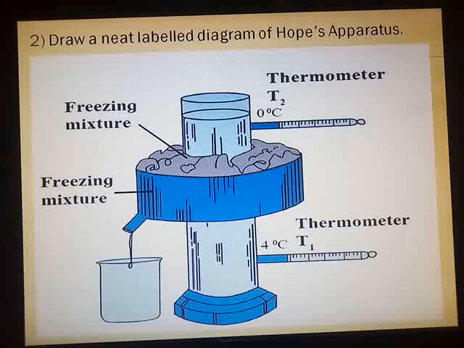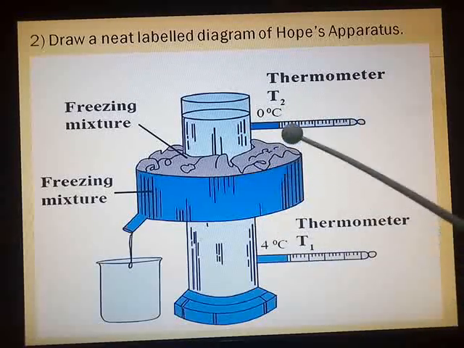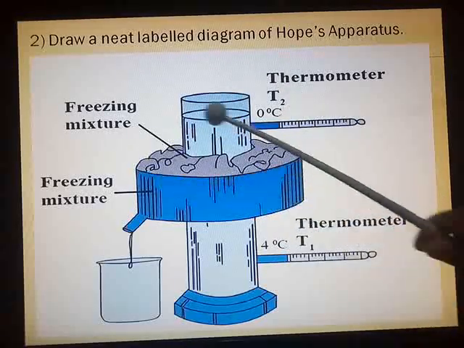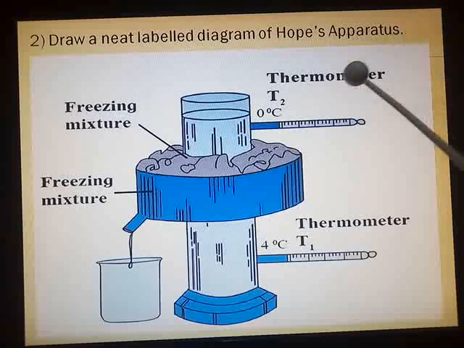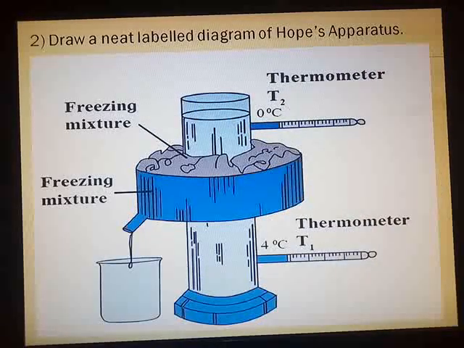Here you have to be careful while drawing the diagram. Both the thermometers should be shown properly with proper temperatures T1, T2. In the bowl you have to show the freezing mixture. So temperatures showing the thermometer, freezing mixture and the setup should be proper while drawing the diagram of Hope's apparatus.